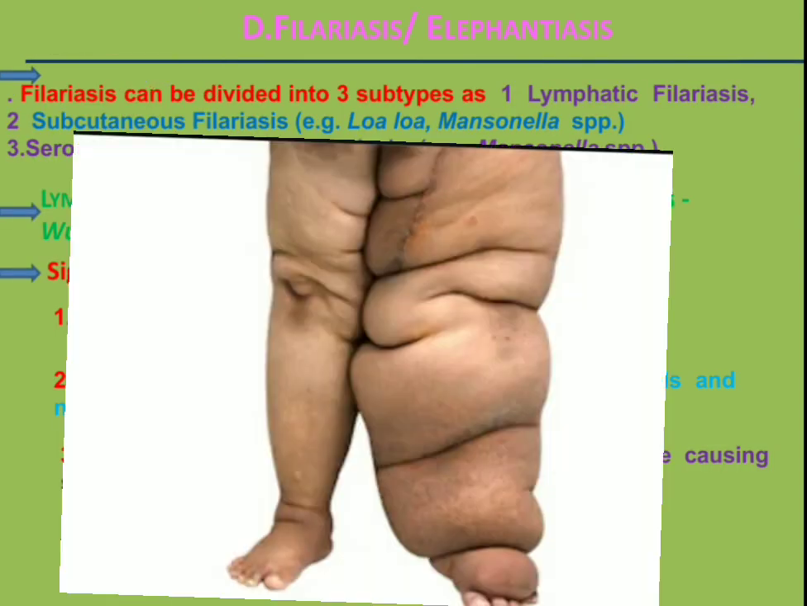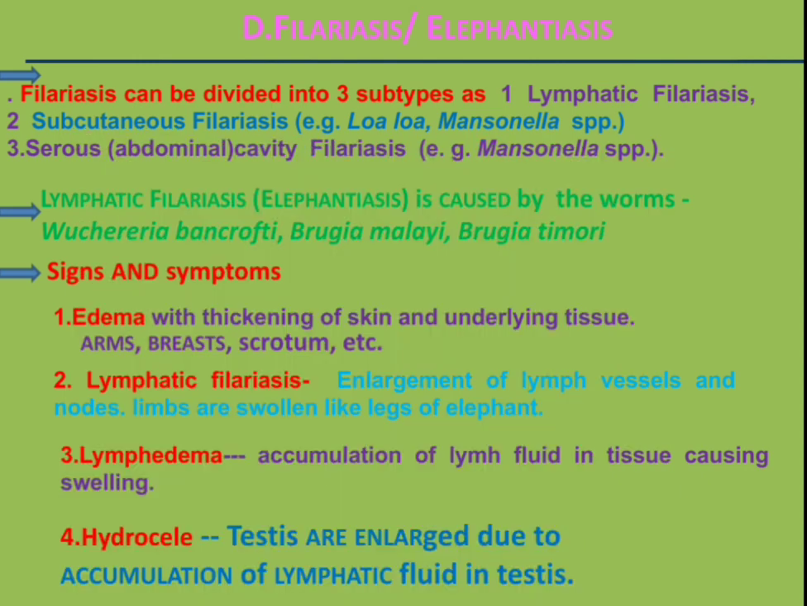It is also called elephantiasis. Elephantiasis. Why it is called elephantiasis, we will discuss later. Filariasis is caused by thread-like worms, nematodes. These nematode parasites are transported from person to person via mosquito bite.